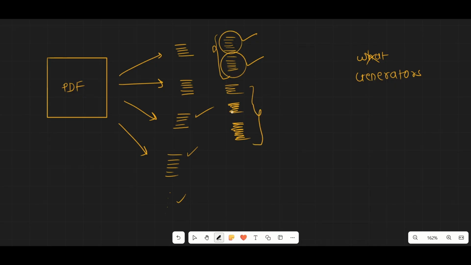All of this is one entire page of a PDF, and all of it is related to generators. Understood?